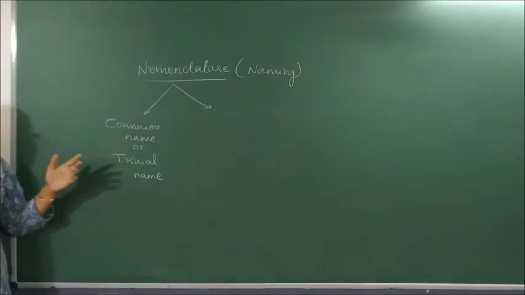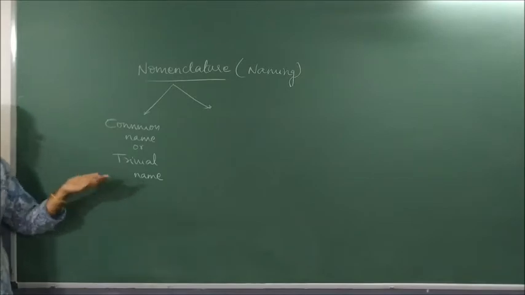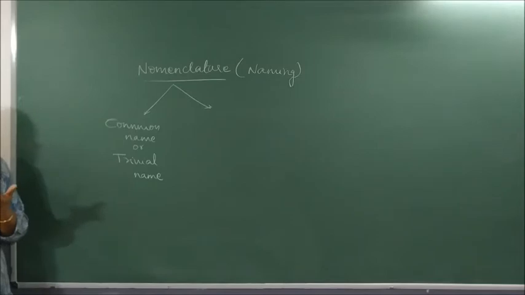Trivial names. In carbon compounds, we sometimes don't give a systematic name, we name it from the source from which it is obtained. Like methane is called marsh gas, as it is obtained from what areas? Marsh areas or swamps. Okay.